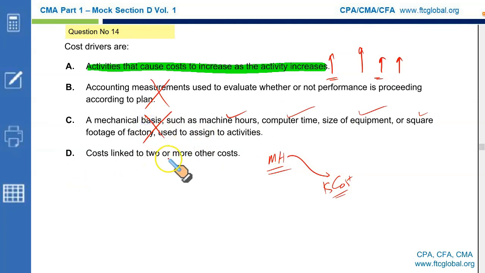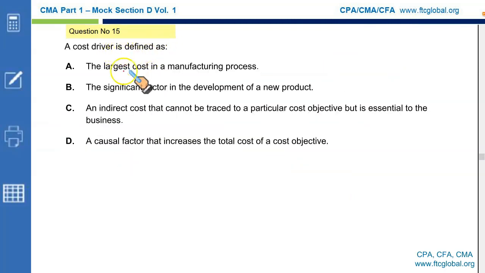Cost linked to two or more other costs. Wrong. Cost drivers are not costs. They may be, but they are not costs. They are the causes of costs being incurred. Cost driver is defined as the largest cost in the manufacturing process.